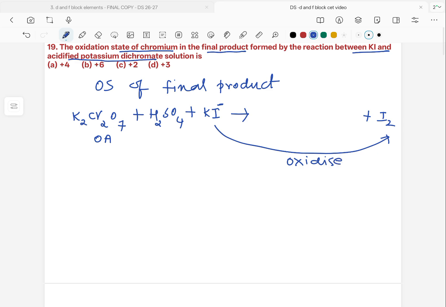Whereas it itself gets reduced to chromic sulfate, Cr2(SO4)3, where chromium is in the +3 oxidation state, and potassium forms K2SO4.